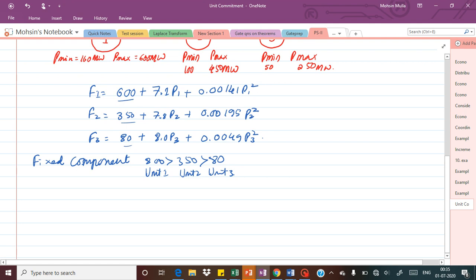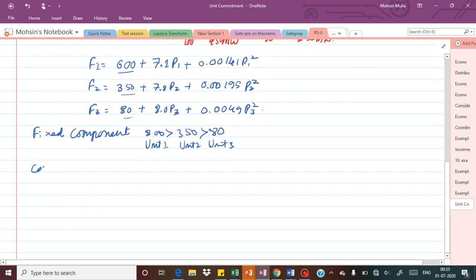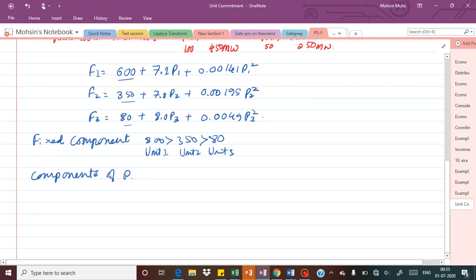And if you take the components of P, what are they? The components of P are 7.1, then 7.8, and then 8.0.